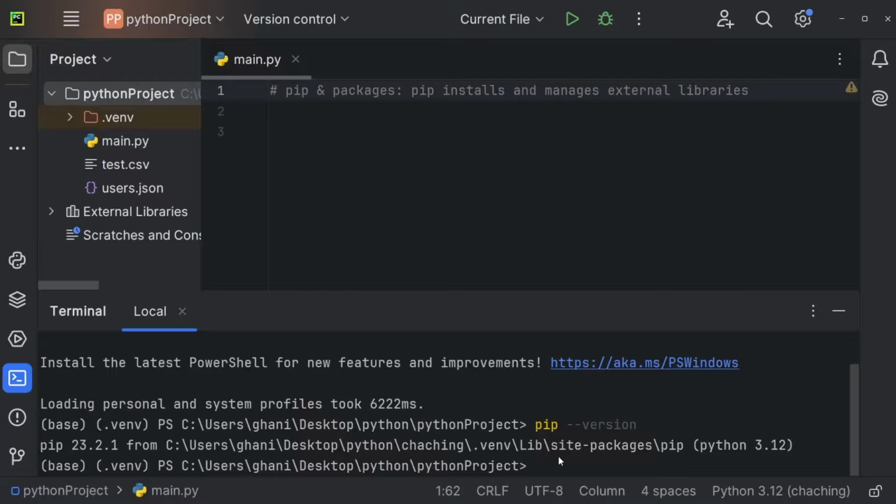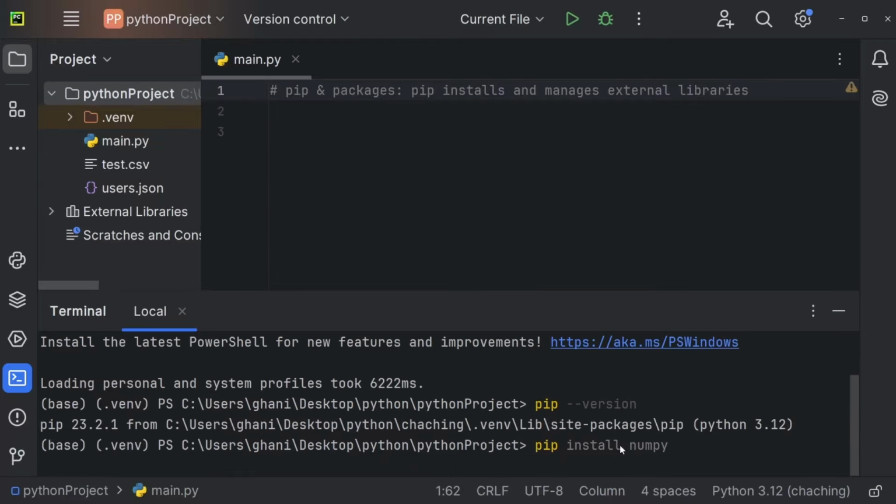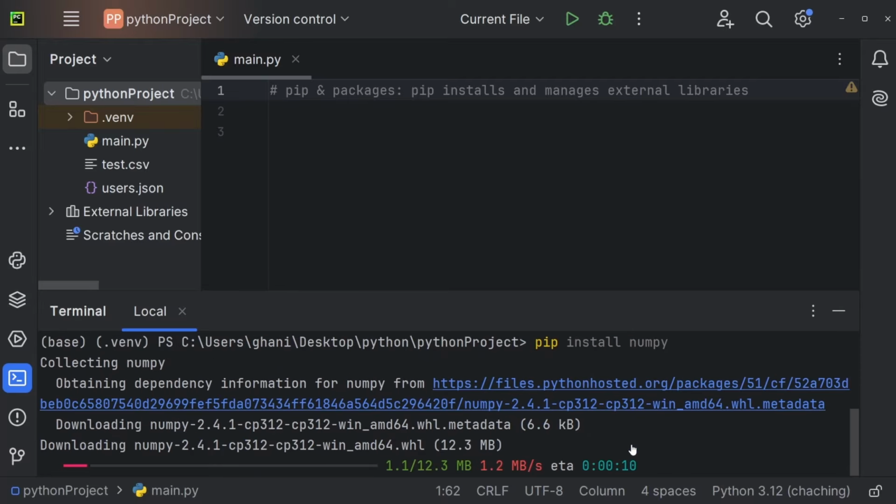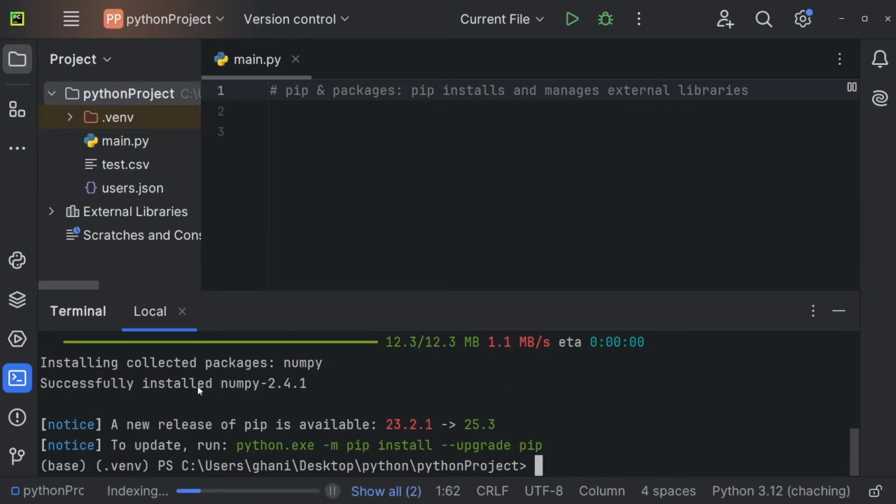Now to install a package, we can use pip install followed by the package name. In our case, let's test the package numpy. And that one is a package that you use pretty often for machine learning. You can see it now started to download the package, and this will take a short while. And once done, you get successfully installed numpy 2.4.1. So numpy now has been installed, and from that point on, we can use numpy within our project.